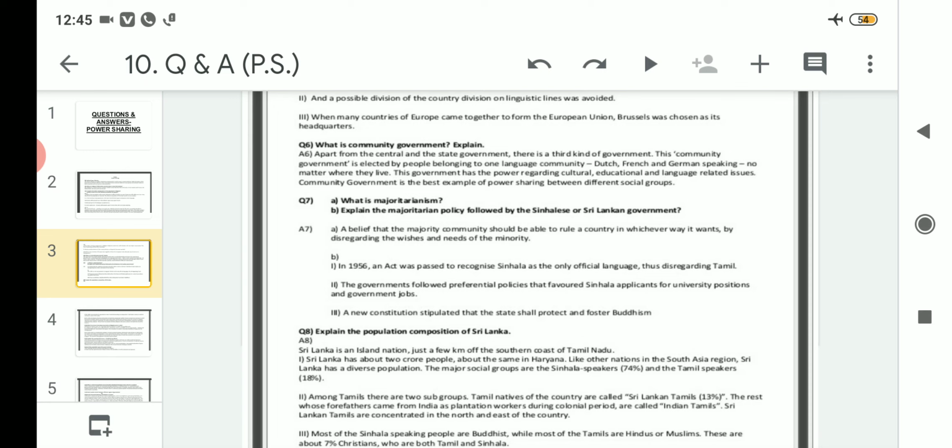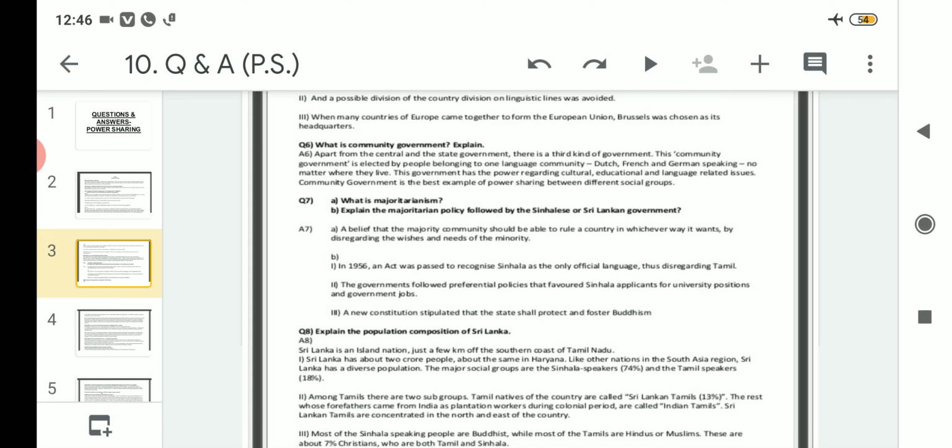After that, when this act was passed, apart from making Sinhala the official language, the government followed preferential policies that favored Sinhala applicants for university positions and government jobs. Whatever university posts and government jobs were there were given to the people of the Sinhala community only. Preference means almost all these university positions and government jobs would be allotted to them. After that, a new constitution stipulated that the state shall protect and foster Buddhism.